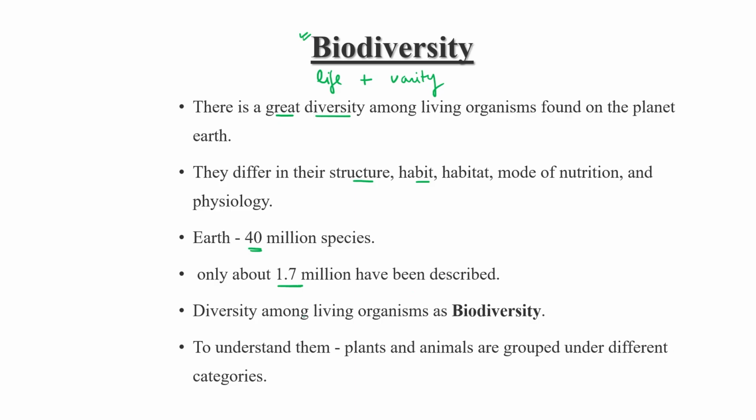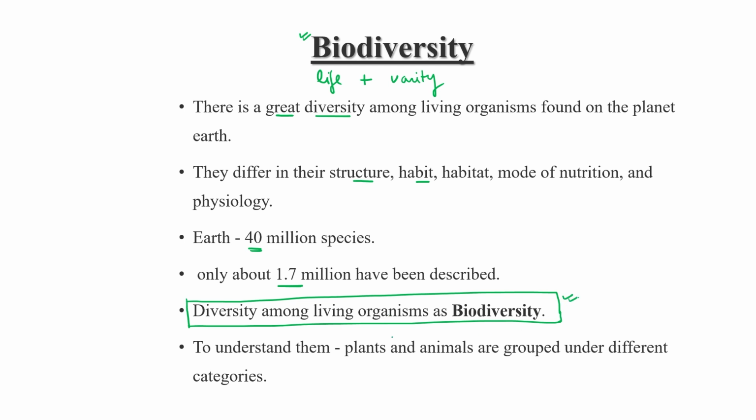So, diversity among different organisms. This is a very important line, the definition of biodiversity. What is biodiversity? Biodiversity is the diversity or variety among different organisms. All the types of variety present among different organisms come under the biodiversity category.